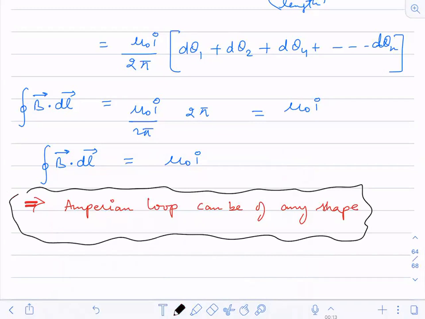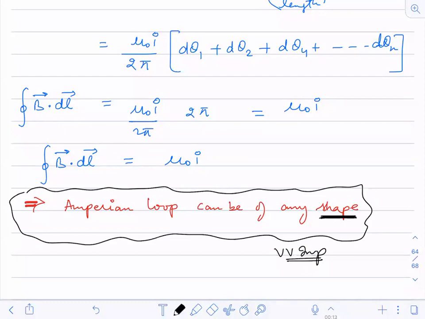So you can have a loop of any shape that you want. It does not depend upon the shape. The result will not depend upon what shape you have. Understand, I have written shape, not size. I have not written length. If you increase the length, if you change the dl vector, then it will change. I'm speaking about shape, not size. Until and unless the dl vector or the magnitude of dl is the same, the result is not going to change for us.